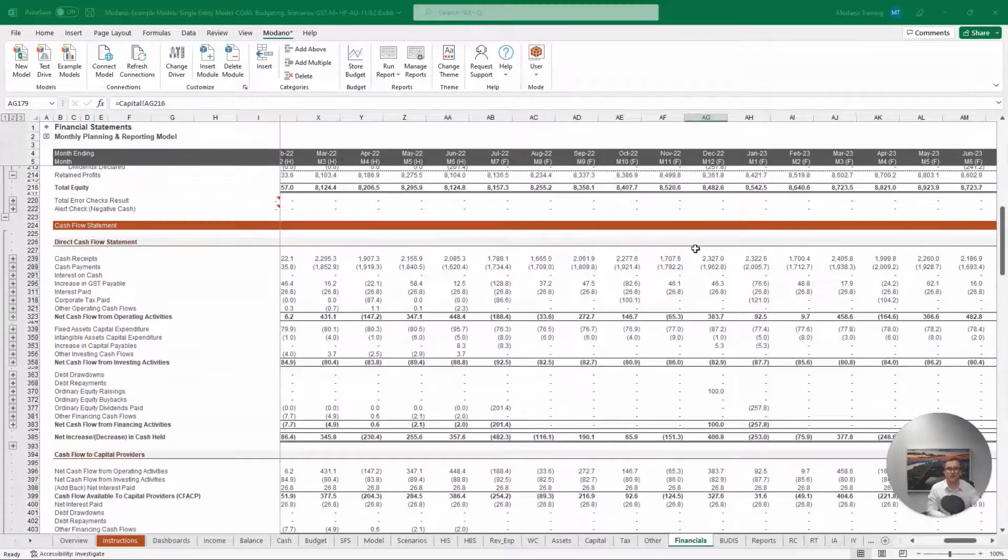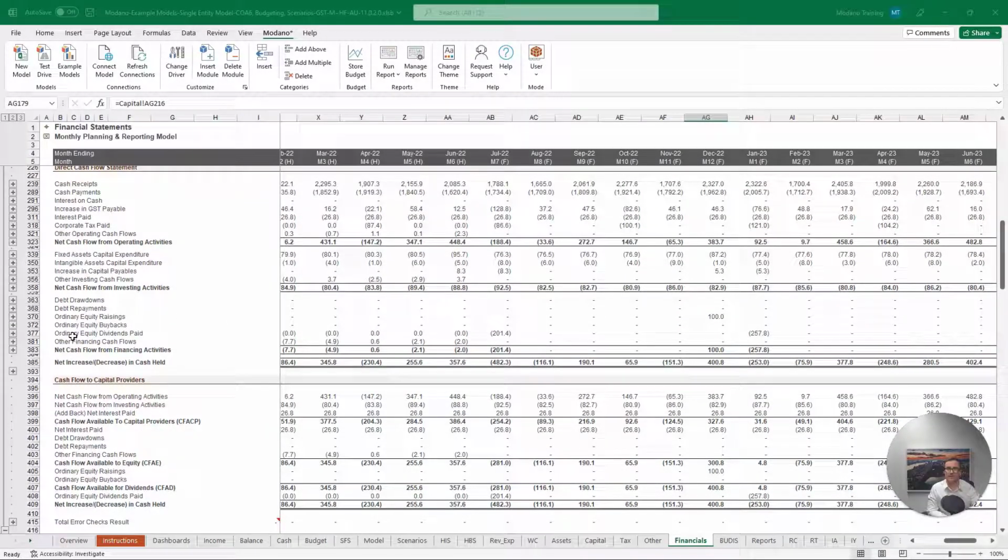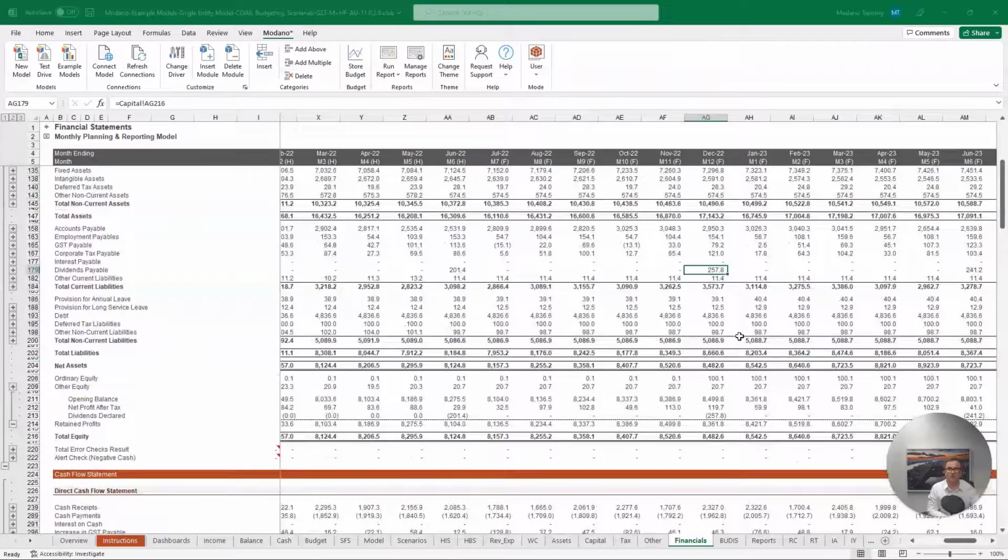Then if we scroll down to our cash flow statement and look at our ordinary equity dividends paid, we can then see in the month of January 2023, we have the payment of 257.8. And if we scroll back up to our balance sheet, we can then see that we no longer have a dividend payable on our current liabilities.